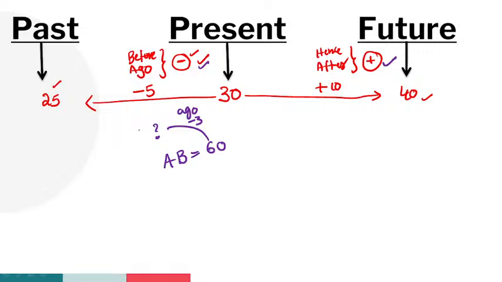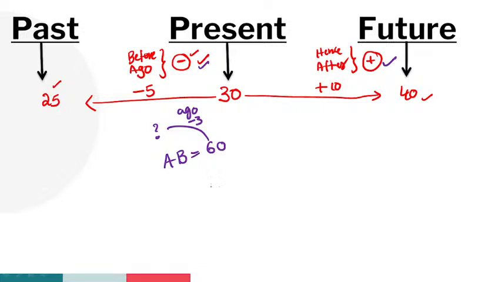Anyone? The present sum of both A and B's ages is 60 years. 3 years ago, their ages were how much, guys? 54 years. Very good. Excellent. Somebody saying 57. Okay. 54 is the right answer, guys, here.